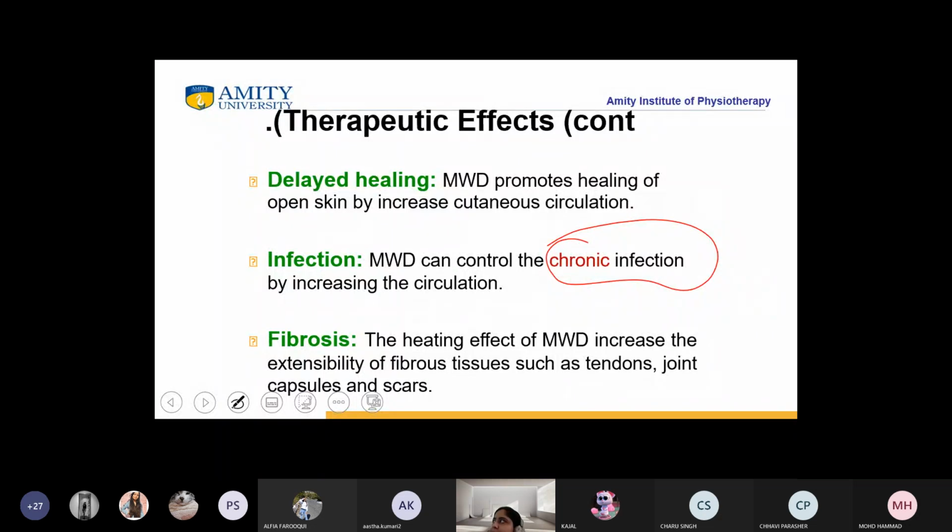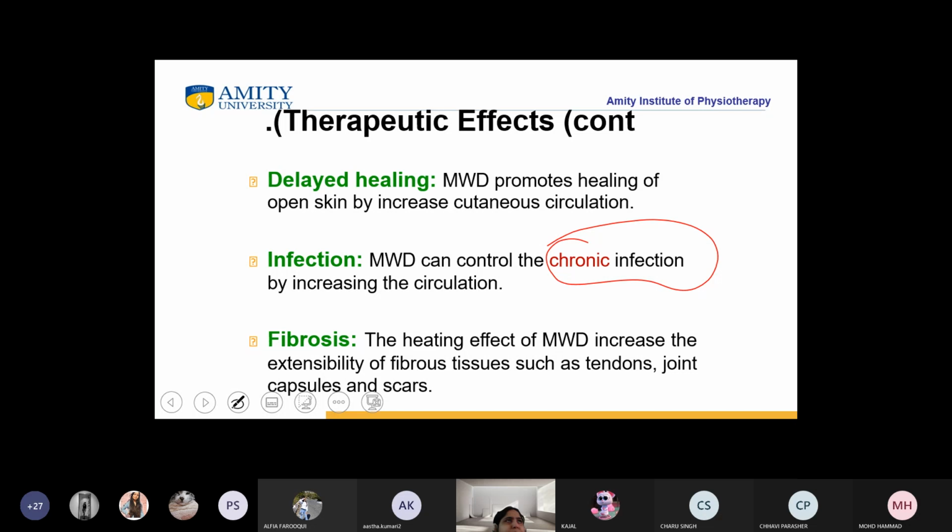All the peripheral synovial joints have two layers: the synovial membrane and the fibrous membrane. So when this fibrous membrane gets adhered to each other, that particular condition is known as fibrosis.